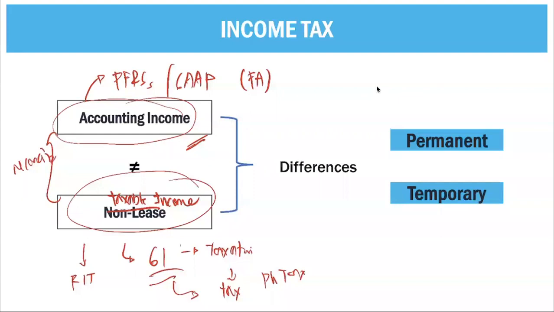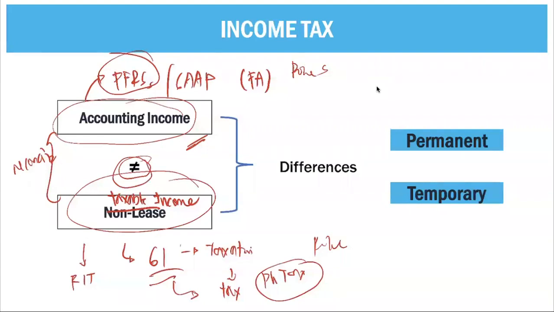Now, in your income taxes, generally, what we do is we reconcile these items. We reconcile your accounting income and your taxable income because, based on what you know, there are different rules pertaining to your Philippine taxation and different rules pertaining to your PFRS. Since there are rules that are different between accounting income and taxable income, it will result in inequality. We call this inequality differences. Under IAS 12, these differences are known as either a permanent difference or a temporary difference.